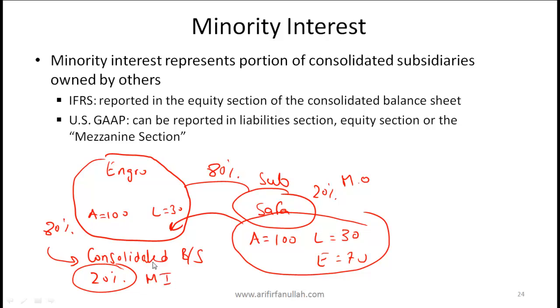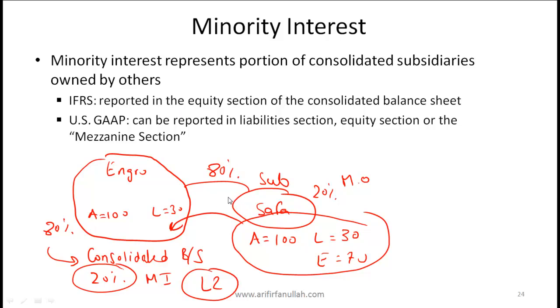This whole topic is explained in a lot of detail in level 2. So if you don't fully understand this at this stage, not a very big deal, just memorize this statement. But when we get to level 2, there is a reading called intercorporate investments, where this is covered in a tremendous amount of detail. Now, how is this reported?